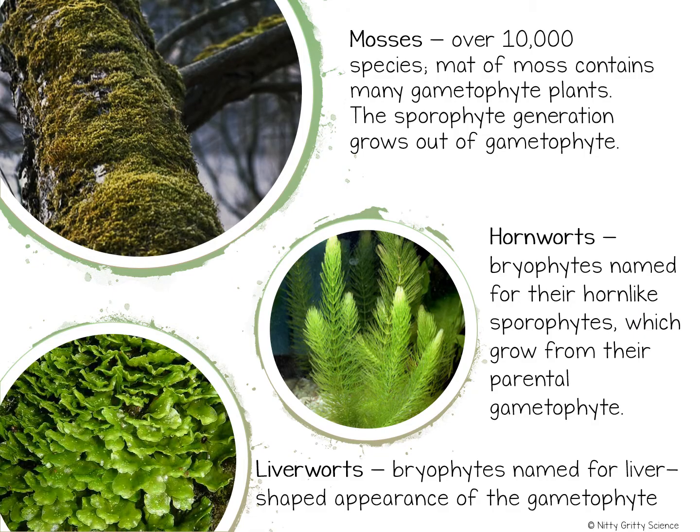Three major groups of bryophytes include mosses, hornworts, and liverworts. Mosses, of course, are the most diverse group of non-vascular plants with over 10,000 species. You've seen them on the trunk of trees, in damp, shady spots, and probably even growing up the side of buildings. Mosses have thin, root-like structures called rhizoids, which help anchor them to absorb the water and nutrients around their surroundings.